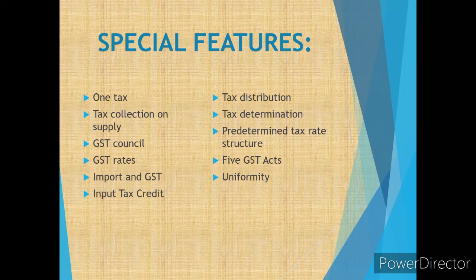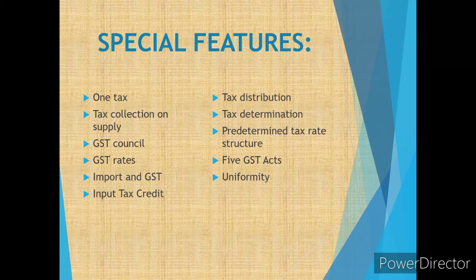Next is tax distribution. An appropriate tax distribution system for central and state government is made available in this tax. Well, a very complex tree of tax was to be calculated for the government, may that be central or the state.